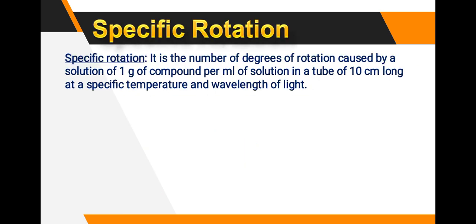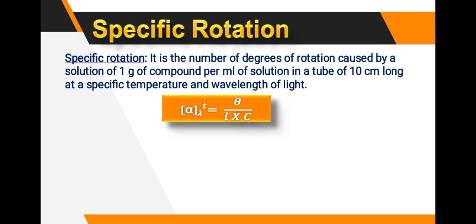Okay, then see the specific rotation. Specific rotation means what? It is the number of degrees of rotation caused by a solution of 1 gram of compound per ml of solution in a tube 10 centimeters long at a specific temperature. Okay, this is the formula of specific rotation: alpha lambda at temperature T equals theta divided by l times c.